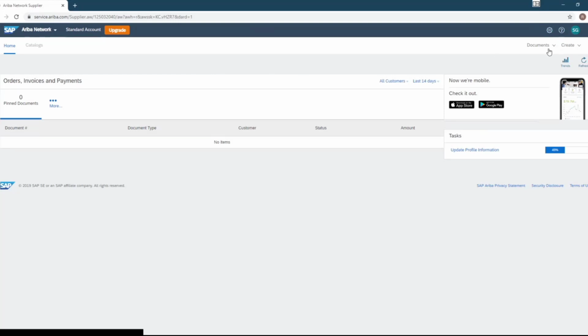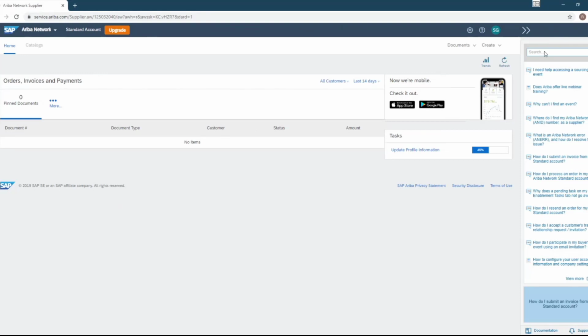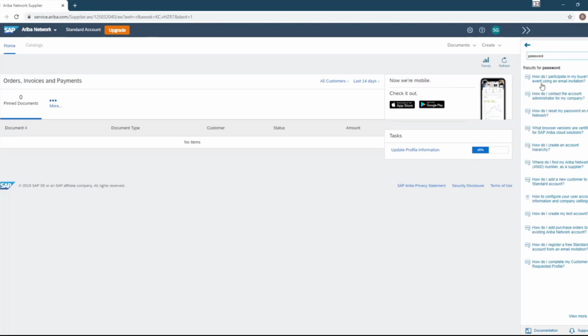the Ariba Help Center feature, which is a very good tool and very useful. So you select this icon with the question mark, and that should open up right here, and you'll see a list of different things that may be available to you. I need help accessing a sourcing event. Does Ariba offer live webinar trainings? Where can I find an event? All these different things. So let's use something that's very common, password. You can just type in password here and all relevant documentation should come up.